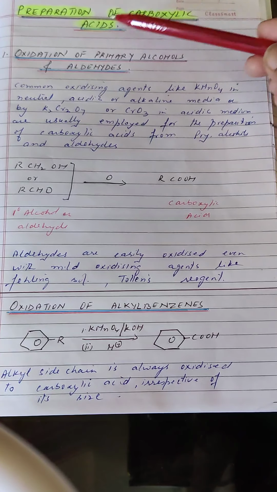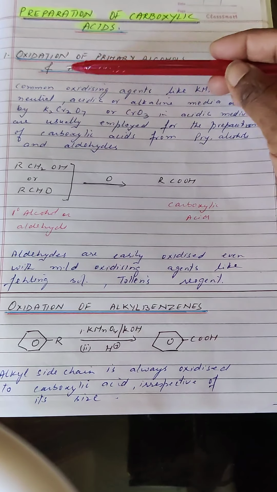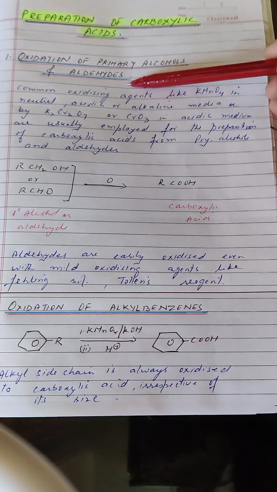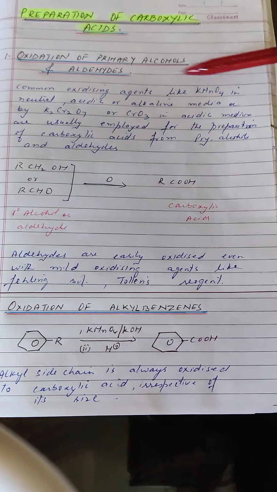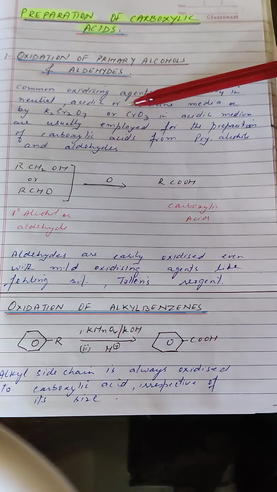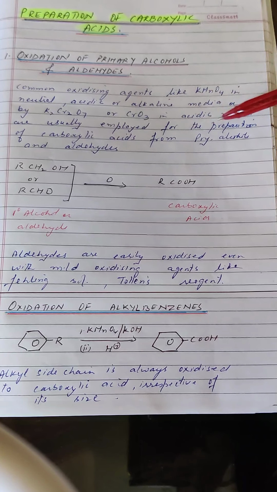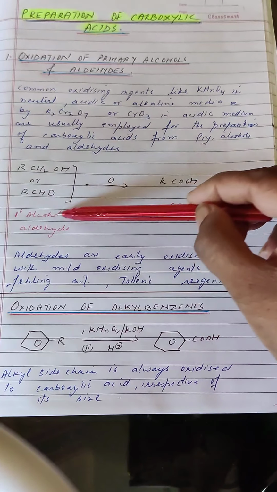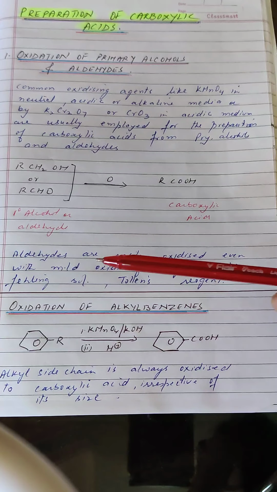Now let us take up various methods for the preparation of carboxylic acids. We will discuss some of the methods, and the first one is oxidation of primary alcohols and aldehydes. Common oxidizing agents like potassium permanganate in neutral, acidic or alkaline media, or potassium dichromate or chromic acid in acidic medium are usually employed for the preparation of carboxylic acids from primary alcohols or from aldehydes. So on oxidation they give us carboxylic acids.